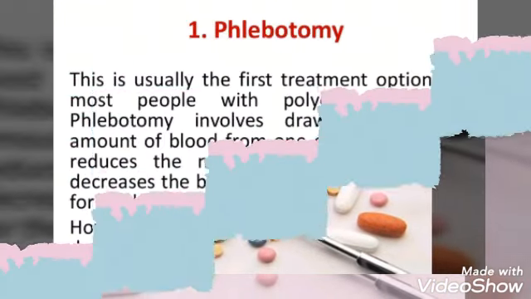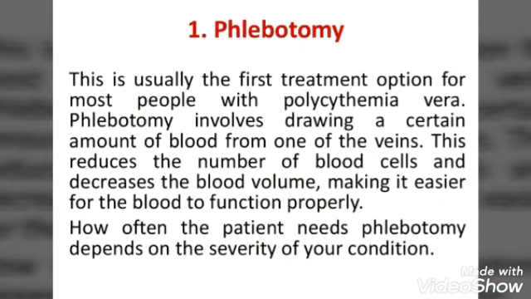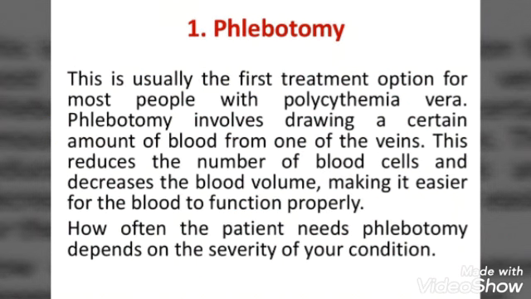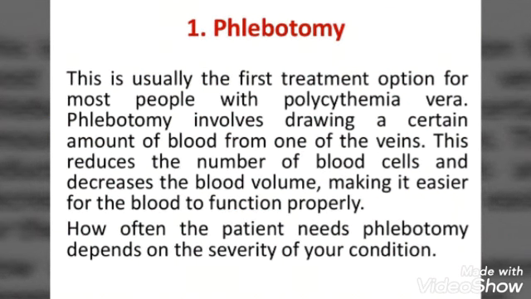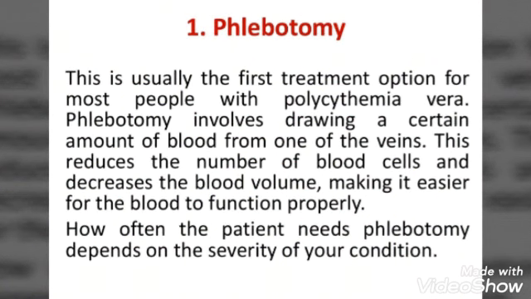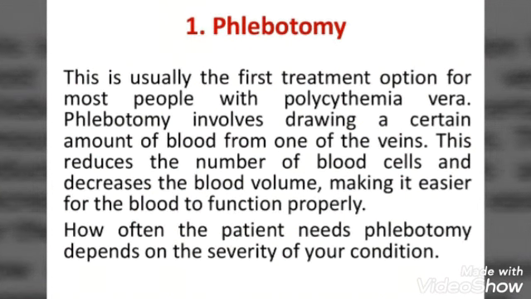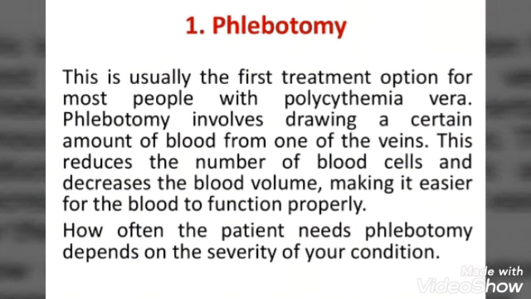In treatment, first we'll do the phlebotomy. This is usually the first treatment option for most people with polycythemia vera. Phlebotomy involves drawing a certain amount of blood from one of the veins. This reduces the number of blood cells and decreases the blood volume, making it easier for the blood to function properly. How often the patient needs phlebotomy depends upon the severity of the condition.